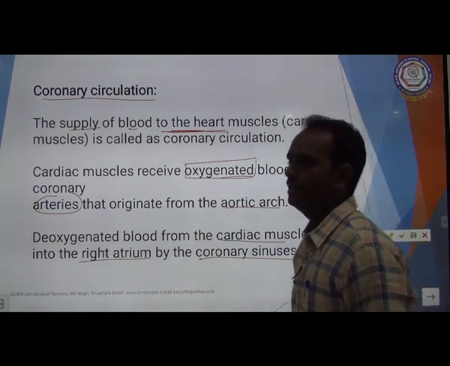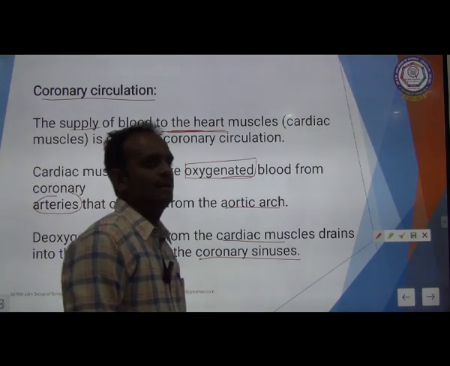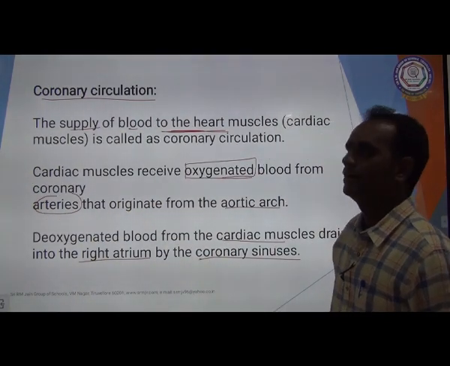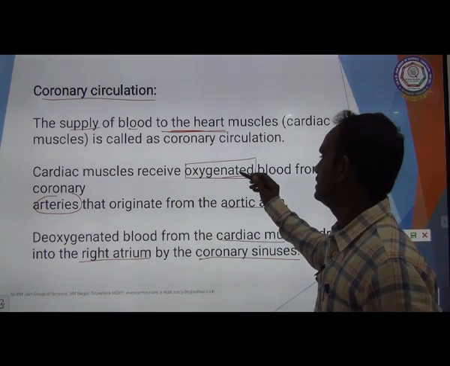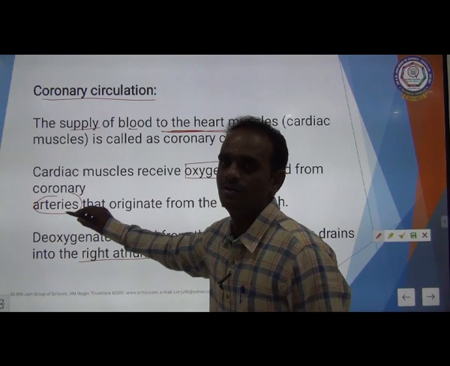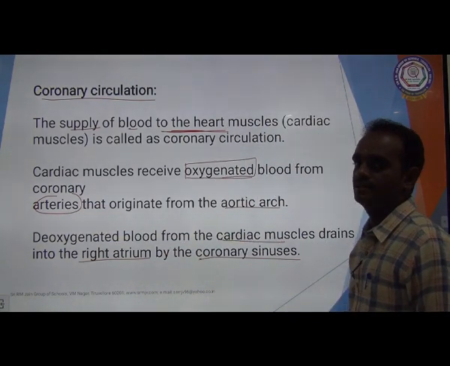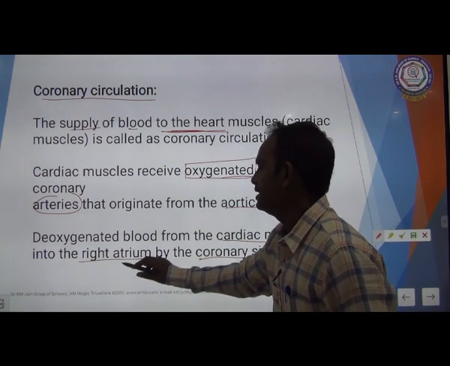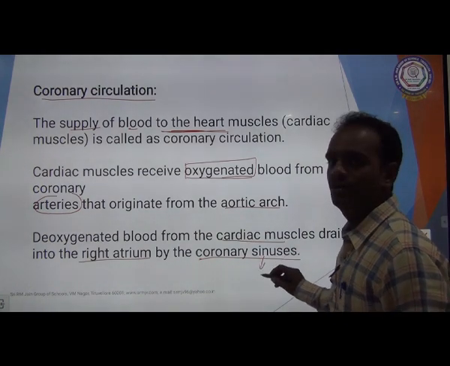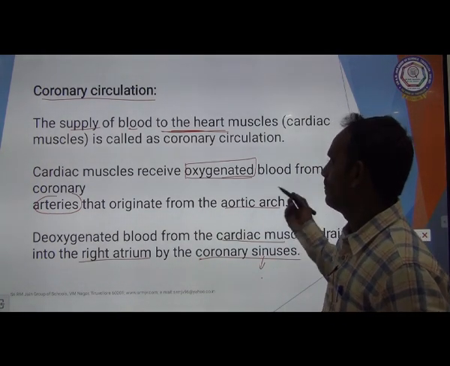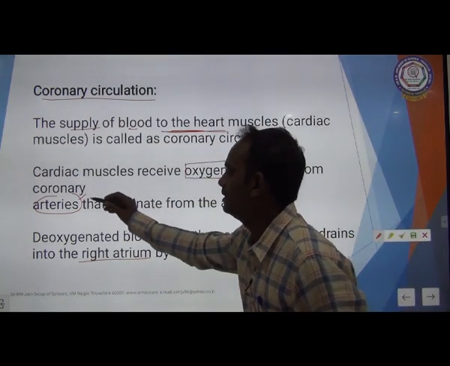So once again I am repeating, coronary circulation, the supply of blood to the cardiac muscle, heart muscle, is called coronary circulation. The cardiac muscle also receives the oxygenated blood from the coronary arteries, and the deoxygenated blood from the cardiac muscles is drained into the right atrium by the coronary sinus. Coronary sinus transports the deoxygenated blood and the coronary artery transports the oxygenated blood.